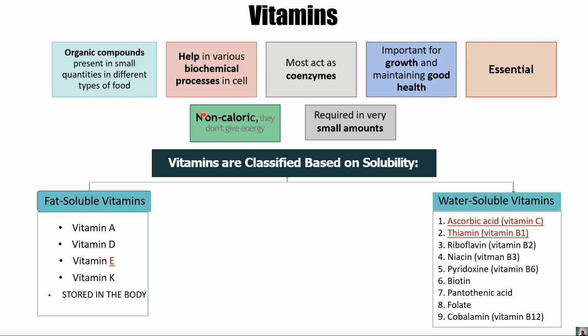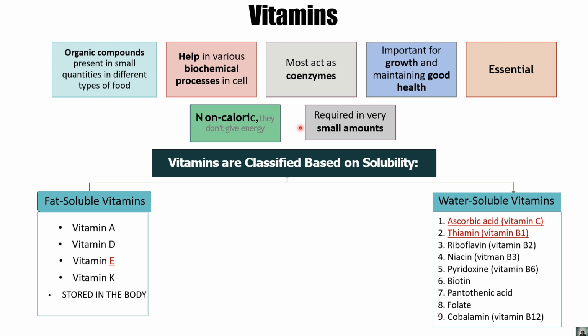Okay, जो भी reaction catalyze करने के काम में भी as a coenzyme vitamins play a very important role. As well vitamins play a very important role in the growth as well as good health maintaining. It is a very essential factor. Vitamins is called as the accessory factor, right, to our body. Non-caloric होता है ये, means they don't provide any energy to our body, require a very small amount, right?